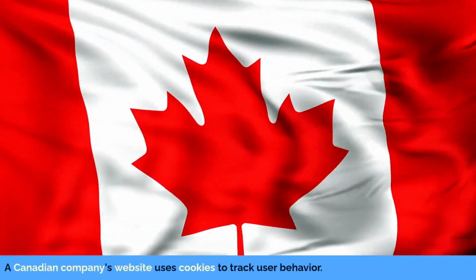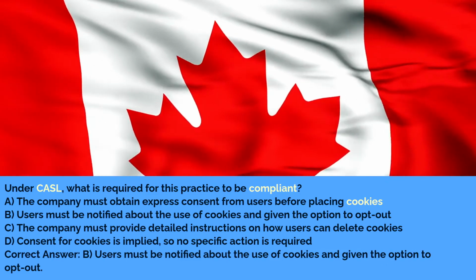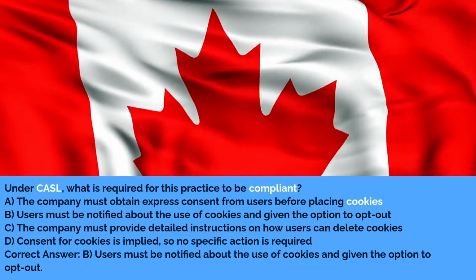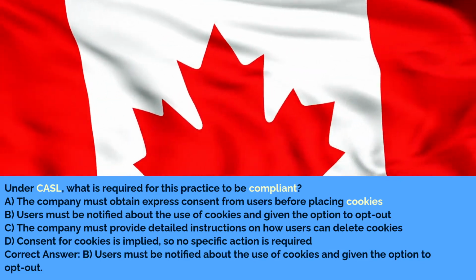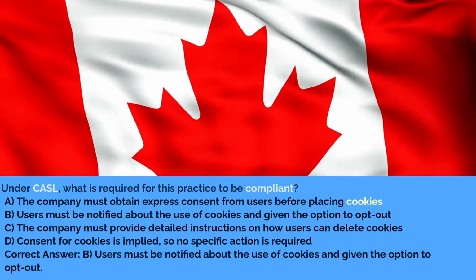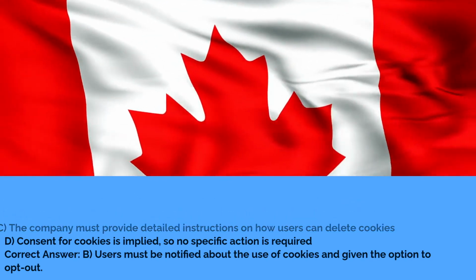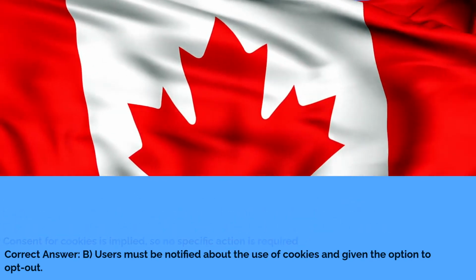A Canadian company's website uses cookies to track user behavior. Under CASL, what is required for this practice to be compliant? A. The company must obtain express consent from users before placing cookies. B. Users must be notified about the use of cookies and given the option to opt out. C. The company must provide detailed instructions on how users can delete cookies. D. Consent for cookies is implied, so no specific action is required. Correct answer: B. Users must be notified about the use of cookies and given the option to opt out.